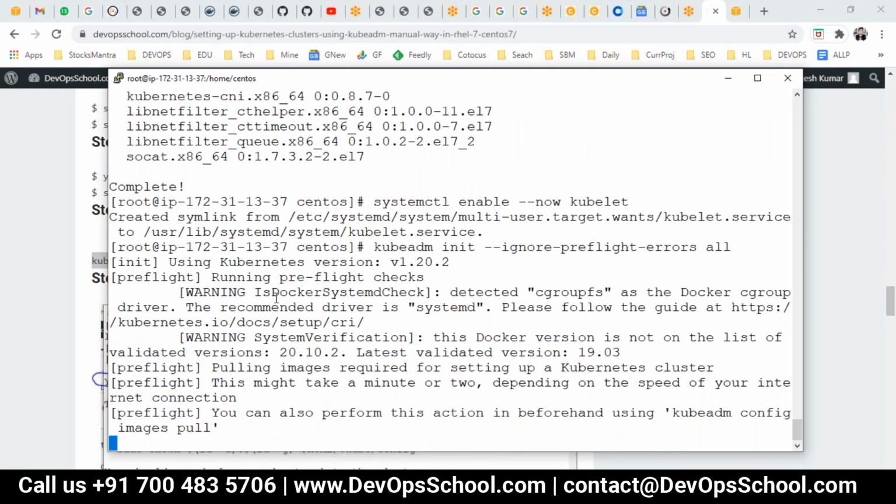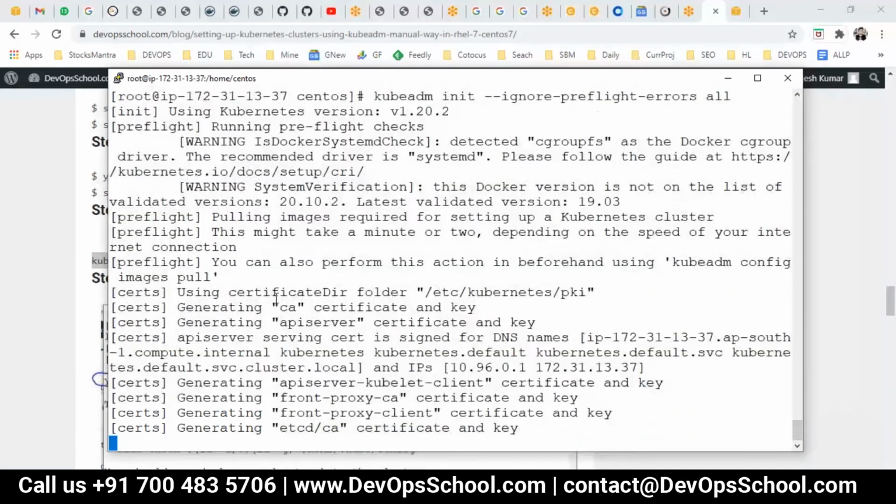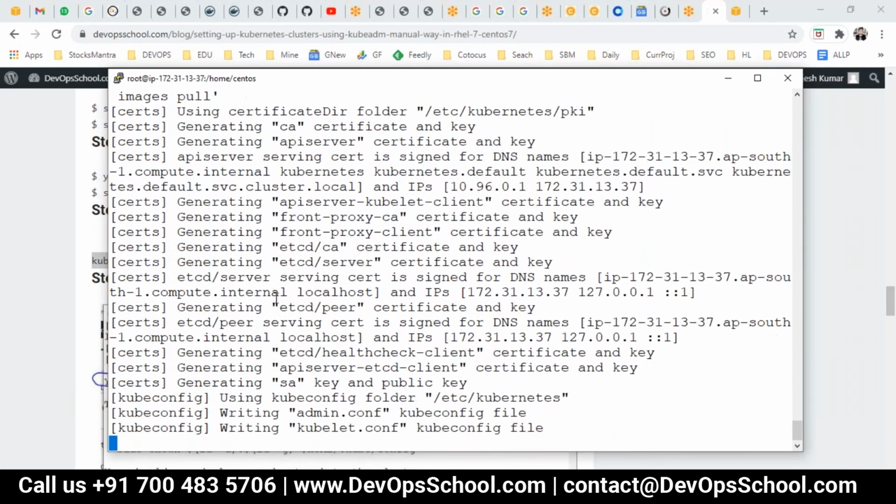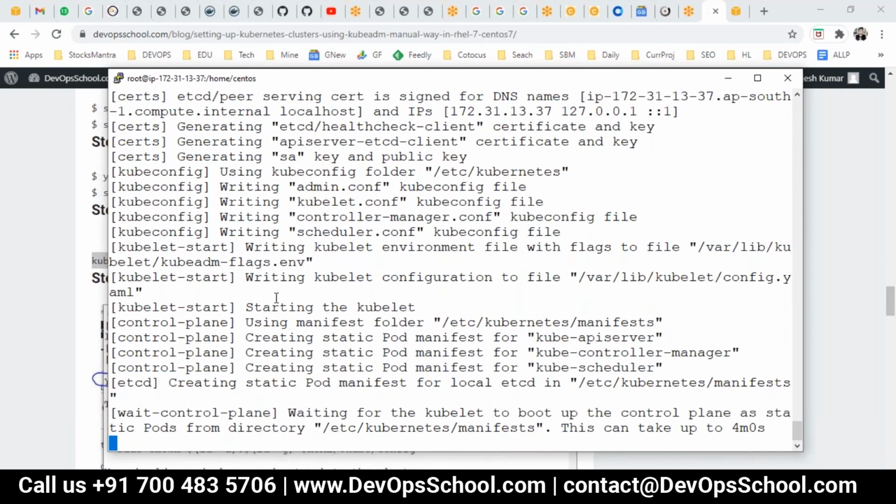By the way, you can also do it manually. We call it the hard way. If you search for Kubernetes the hard way on Google, you'll get one Git repo which has all the instructions written by one of the engineers from Google. So you can do it step by step, but it will take almost half a day, more than that actually. And if one small issue is there, it's very hard to troubleshoot. But it's good for learning and becoming a pro on the Kubernetes cluster side. See, all this generating certificates, matching the certificates, allowing here and there, everything will be done by this command init.